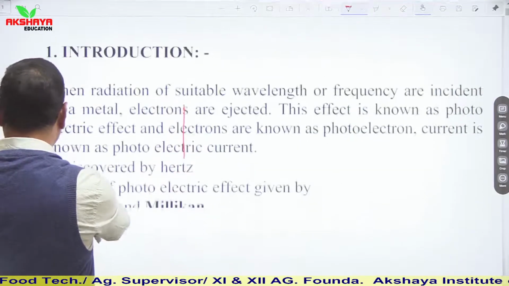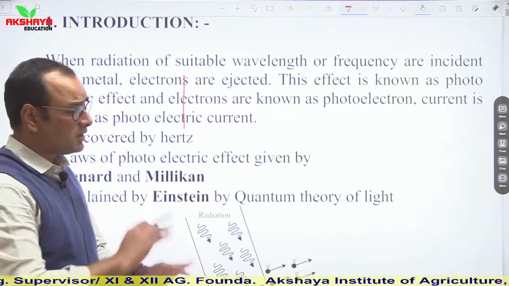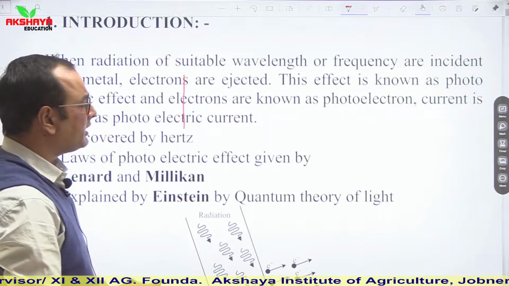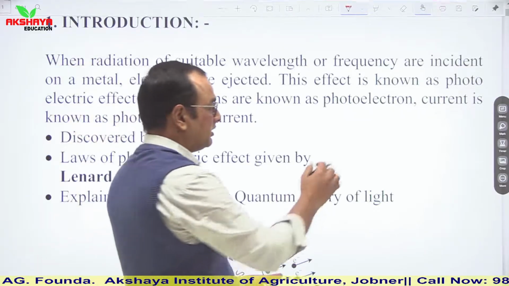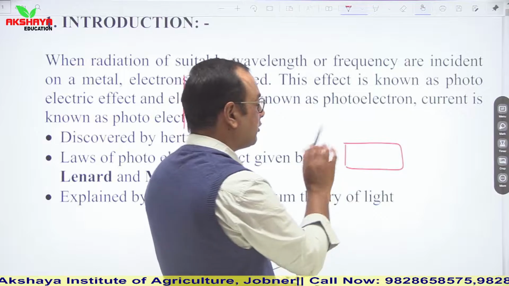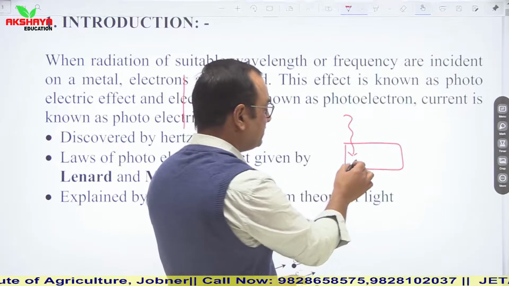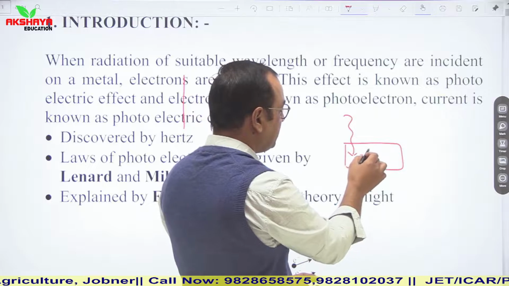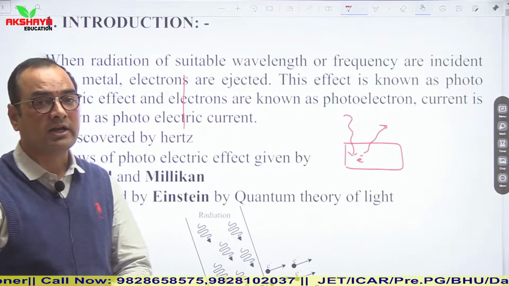If we talk about the introduction of the photoelectric effect, it is very simple. In the photoelectric effect we study the emission of electrons from a metallic surface. Photo means light, so when light is incident on a metallic surface, electrons are emitted from this surface. This phenomenon is the photoelectric effect.